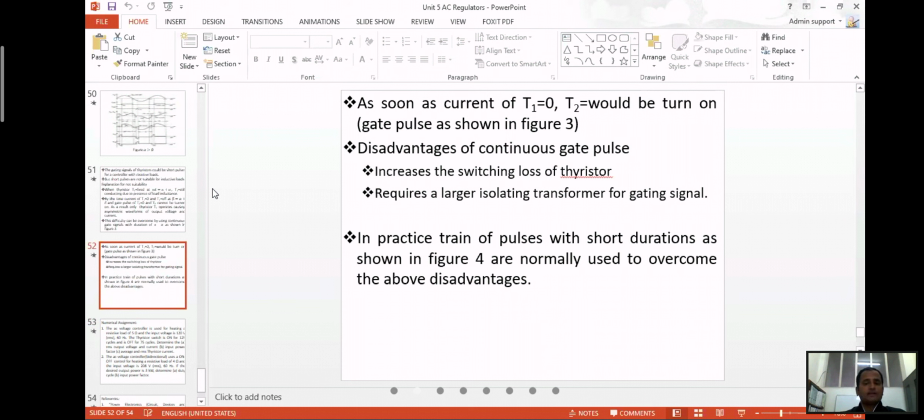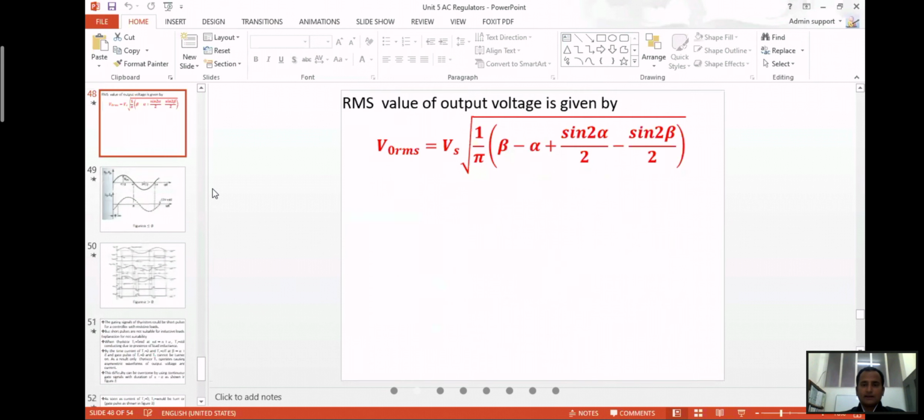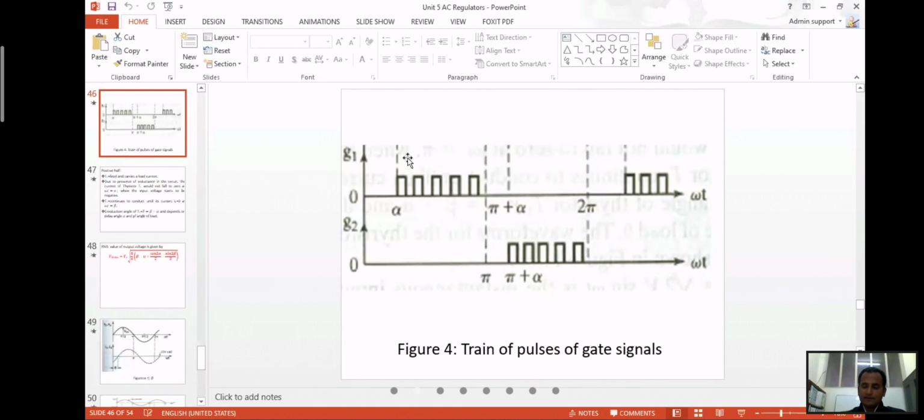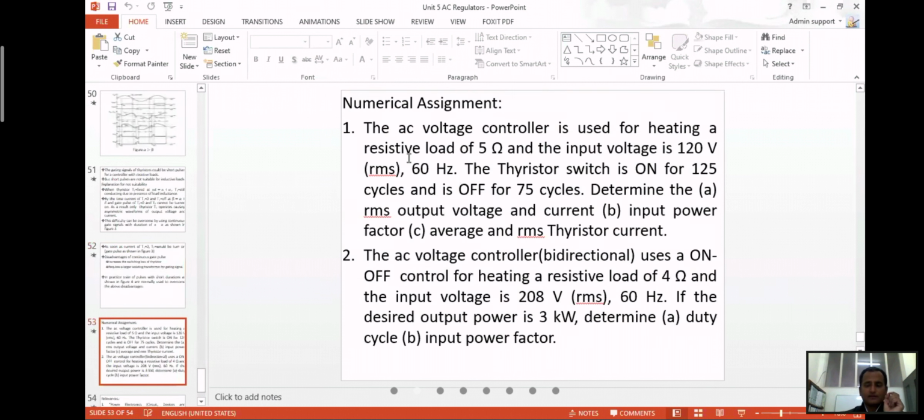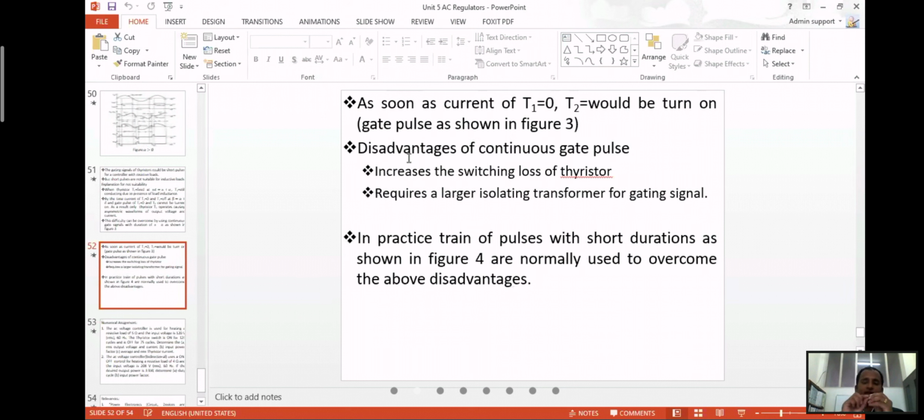So in practice, a train of pulses with a short duration, as shown in figure 4, is normally used to overcome the above disadvantage. This is a train of pulses of short duration, meaning triggering should be such that a train of short pulses is given continuously.